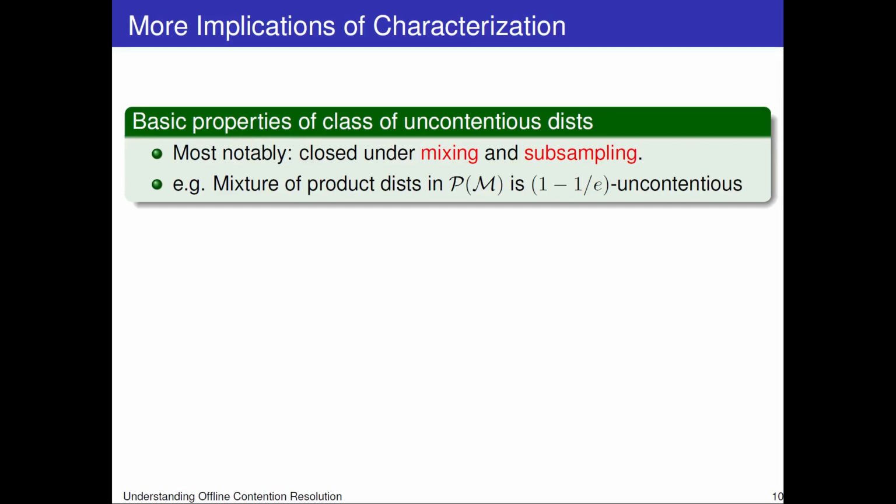Here are some more immediate implications of the characterization. We get some closure properties. In particular, uncontentious distributions are closed under mixing and closed under independent subsampling. One nice consequence of this is that the mixture of product distributions that are X anti-feasible is 1 minus 1 over e uncontentious, even though such mixtures may have arbitrary correlation.